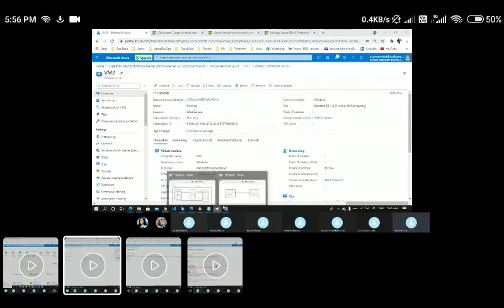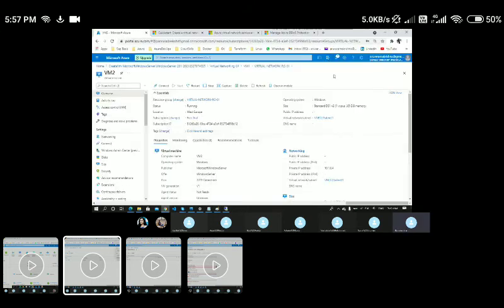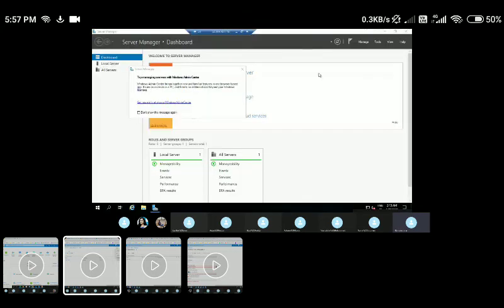Now, since we have the VNet peering connectivity, I should be able to take an RDP of this VM2 from VM1. Let's see whether it is working or not. So again, I'm going to copy this private IP of the VM2. I'll go back within VM1. Let's minimize this one.